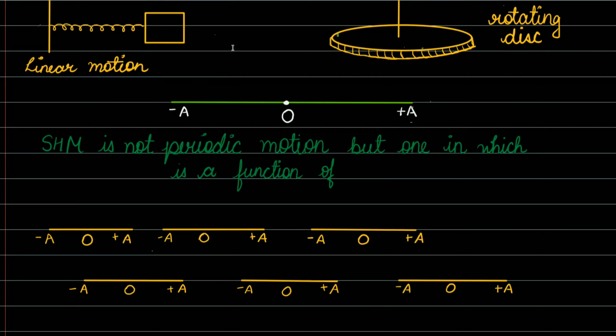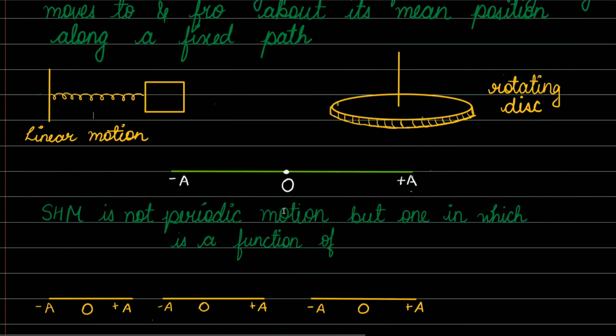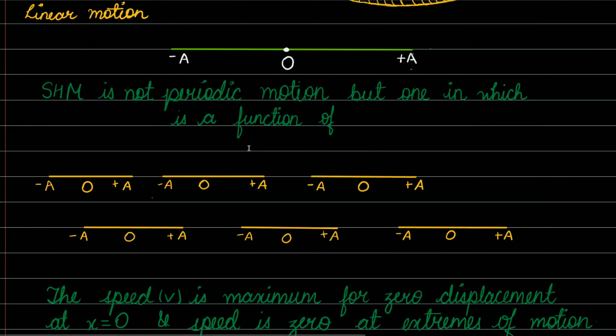Let's move ahead and take some demonstration and plot a graph for the particle performing simple harmonic motion. Before that, don't forget that simple harmonic motion is a periodic motion which is a function of time.